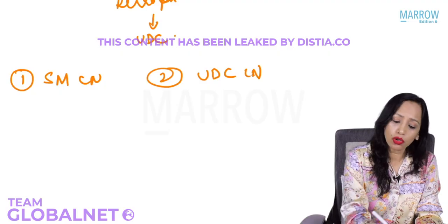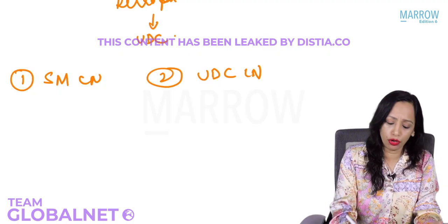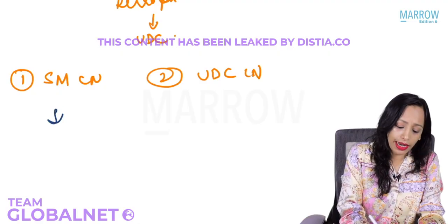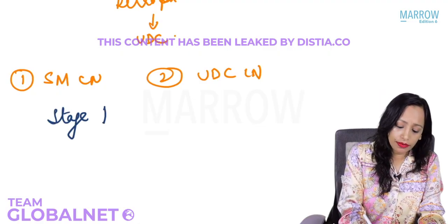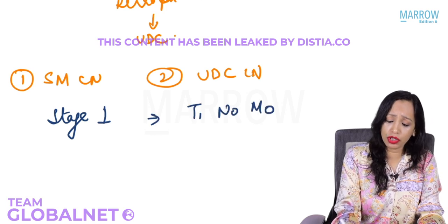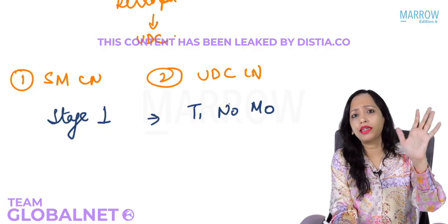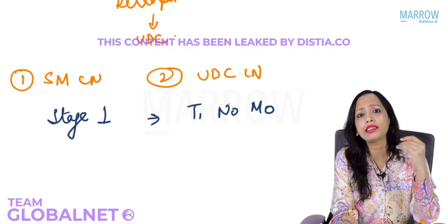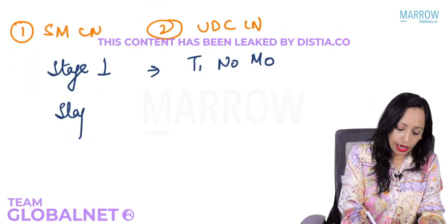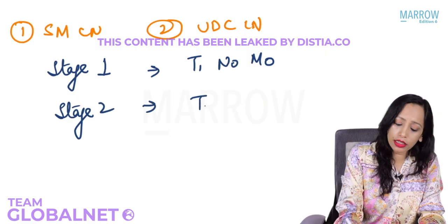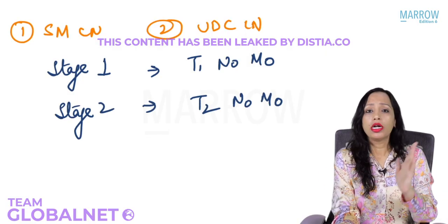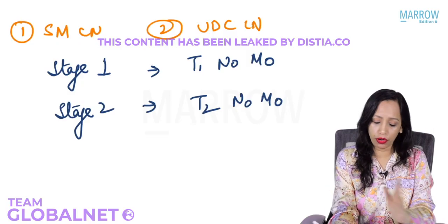Do we know that? Yes, so always remember this is for most of the tumors, stage 1, and that is the easy way that I am telling you how you can remember it. Stage 1 is always T1, N0, M0. That is why when we just know what is T1, we know that is stage 1. We almost always label it as T1 is stage 1. Yes. So stage 2 is T2, N0, M0. That is simple, right? So stage 1 is T1, N0, M0. Stage 2 is T2, N0, M0.